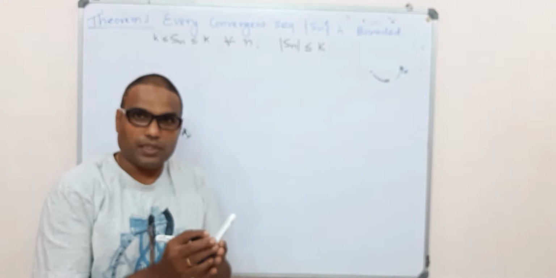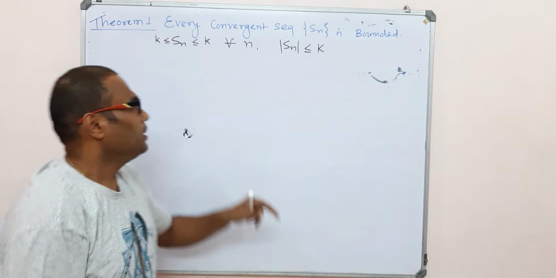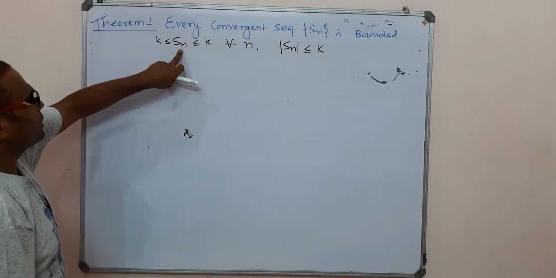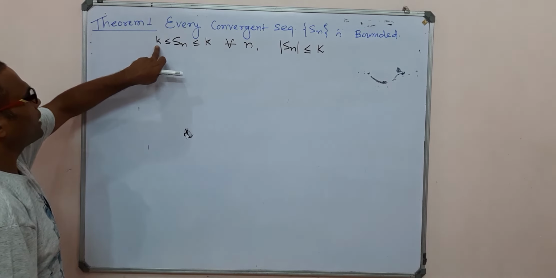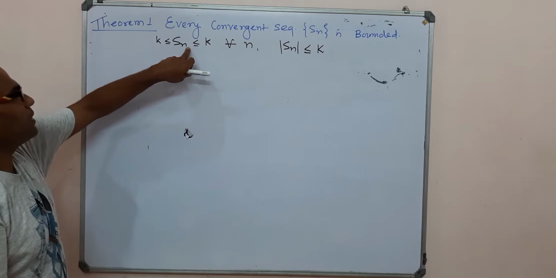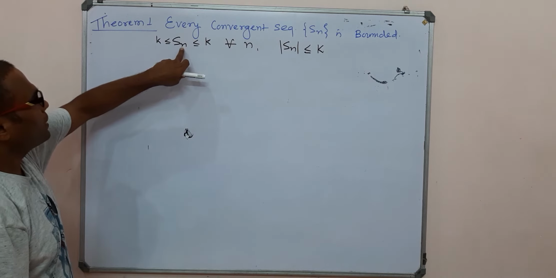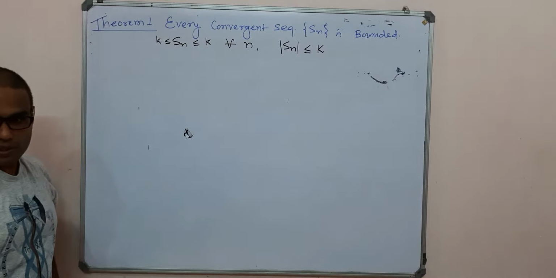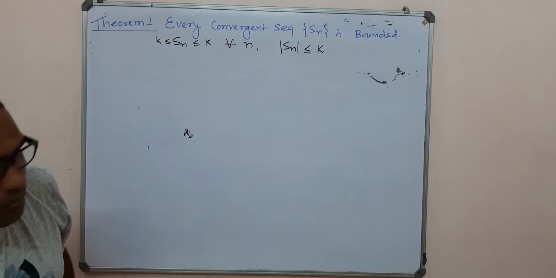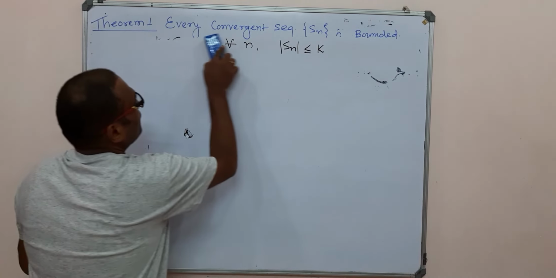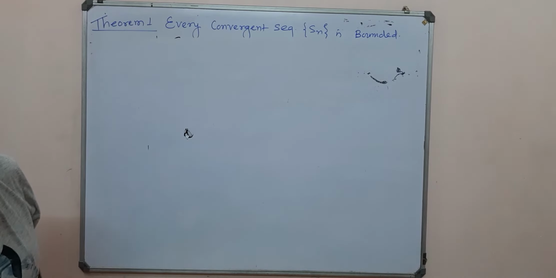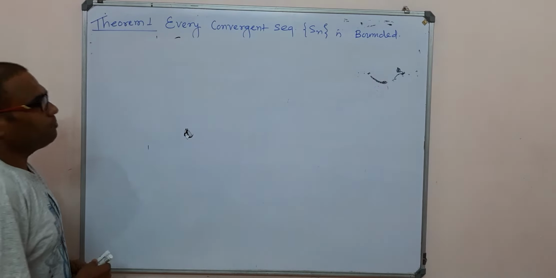A sequence is bounded below if each member of the sequence is greater than or equal to small k, and bounded above if Sn is less than or equal to K. Already discussed in the previous video lecture. So we come to the theorem: every convergent sequence is bounded.